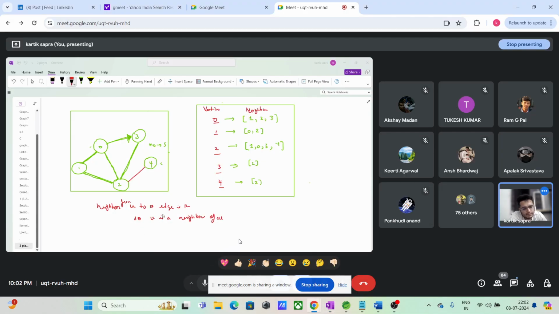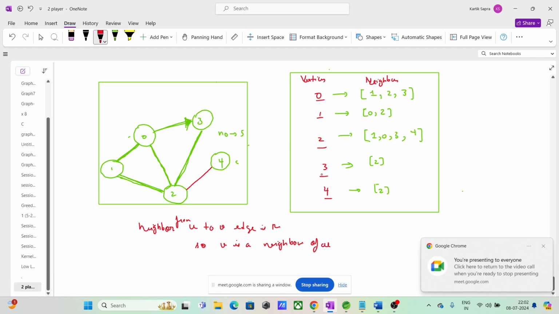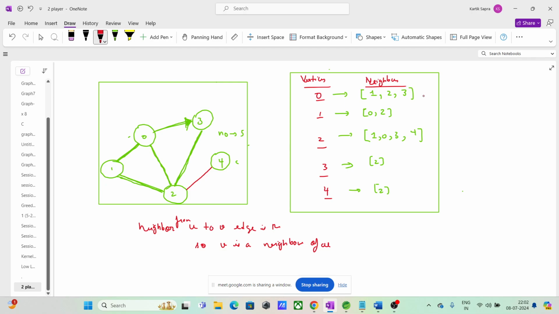Some map, right? Some key value store, some map, right? This is your map, this is your hash map, unordered map, dictionary, anything. This is a key value, right? So your key is vertices, your value is neighbor. Guys, neighbor is actually a list type. What is a list, guys? Array list, right? In Python also you have list.